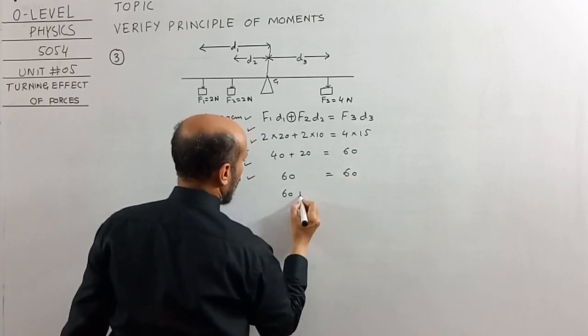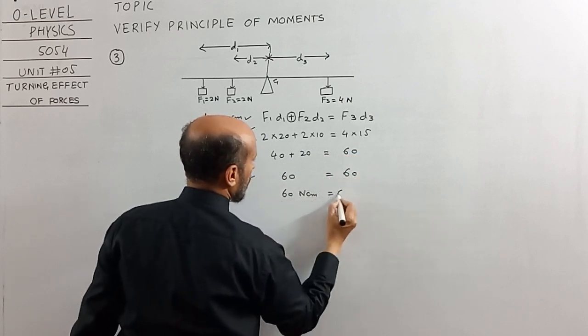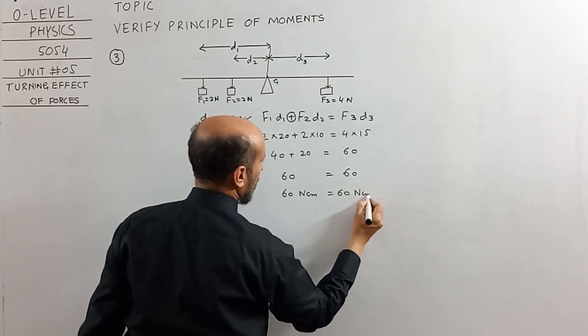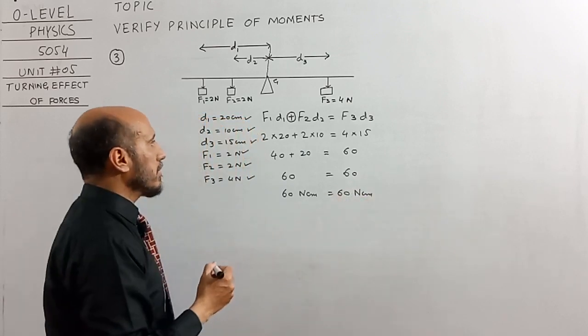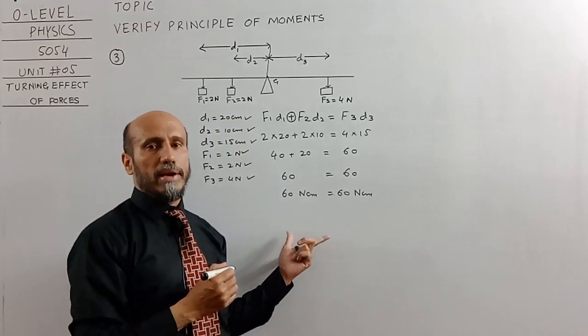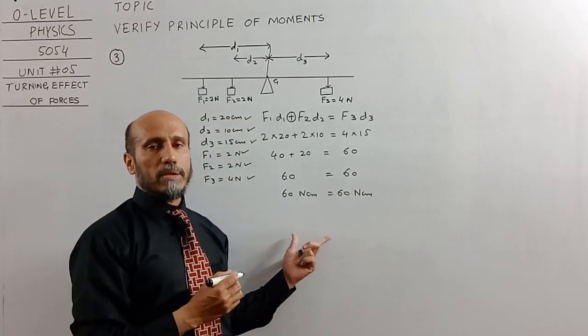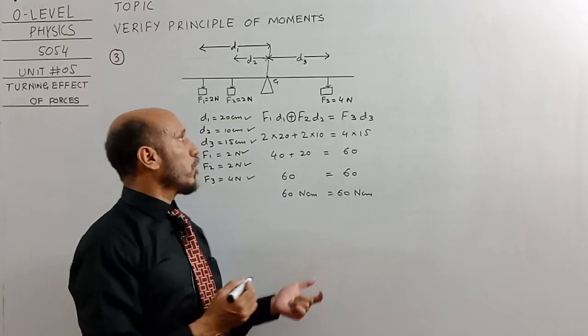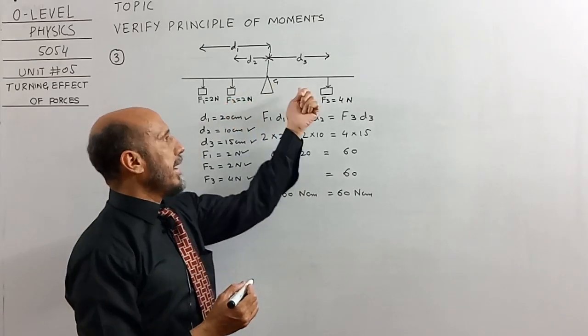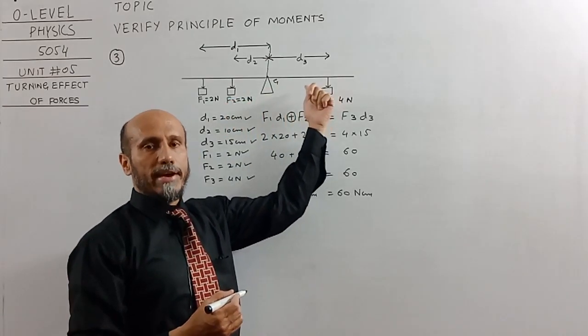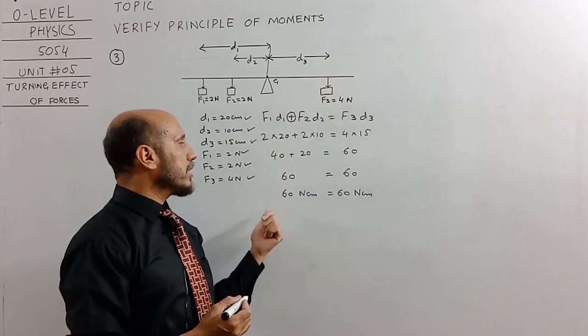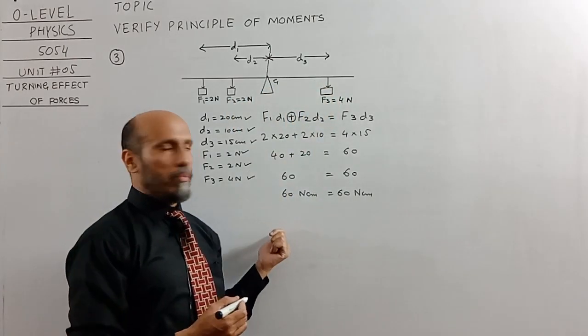So 60 Newton centimeter is equal to 60 Newton centimeter. Now you can check that we have verified the principle of moment. Two weights were hanged on the left side and 1 on the right side, so in this way we have verified the principle of moment.